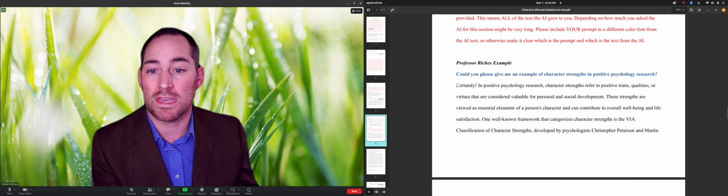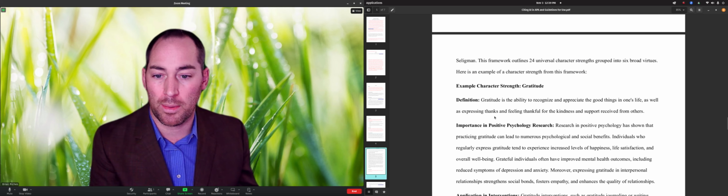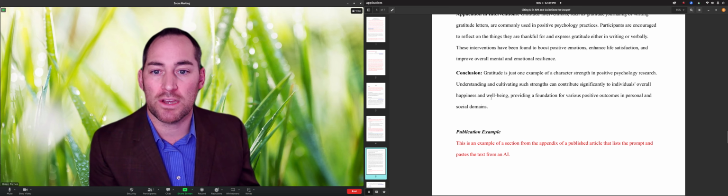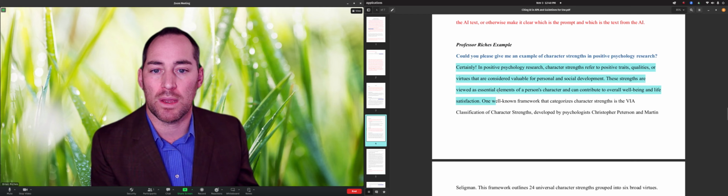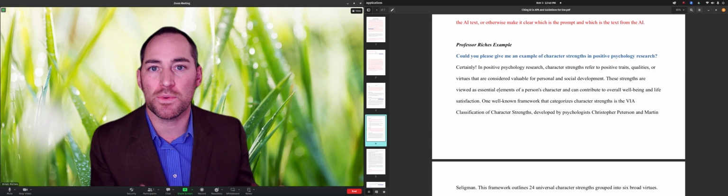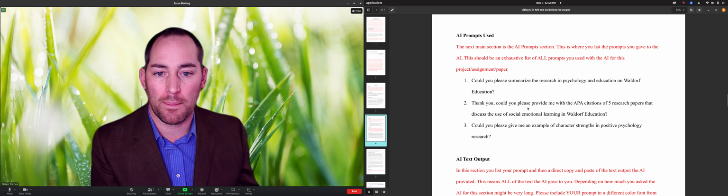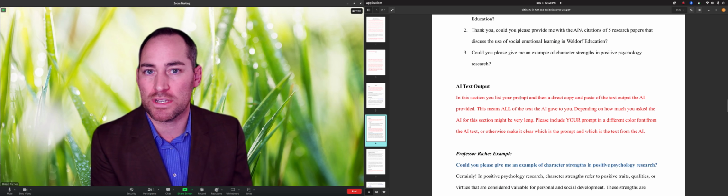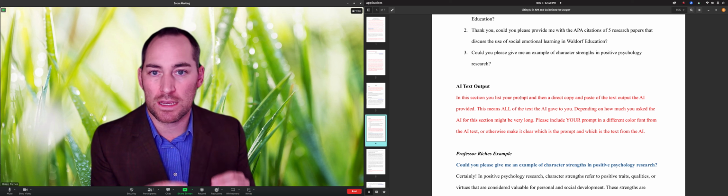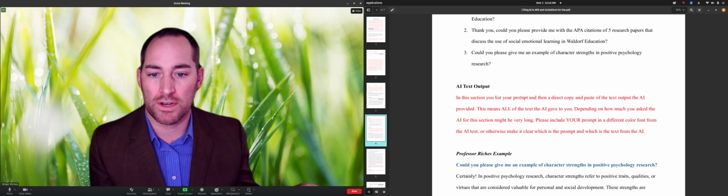And then this is what the AI gave me. So certainly positive psych research refers to blah, blah, blah. It's got all of this information. That was the printout text that the AI gave me. So if this was an actual paper, I would have given the printout for these prompts as well. So that is what the AI text output section is for. You include every single piece of text that the AI gave you for whatever project you're working on.